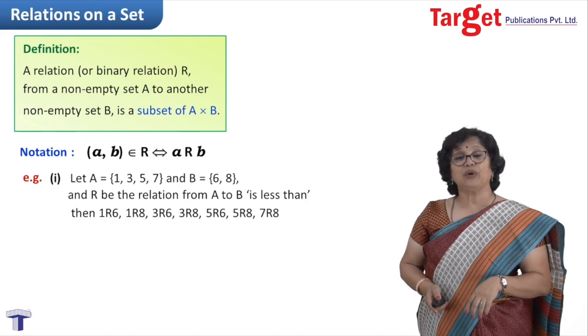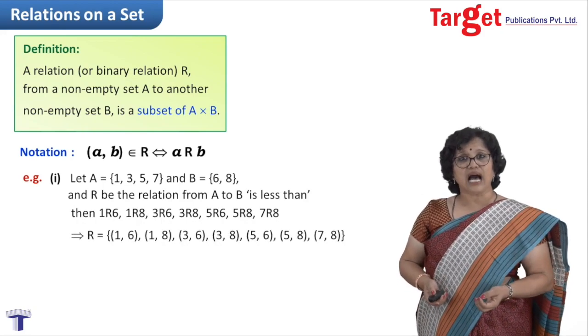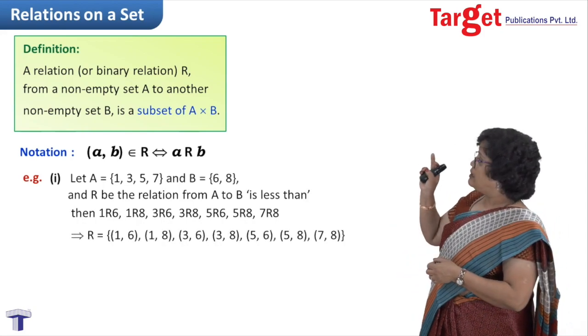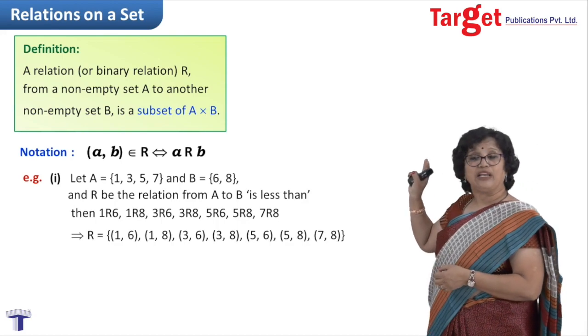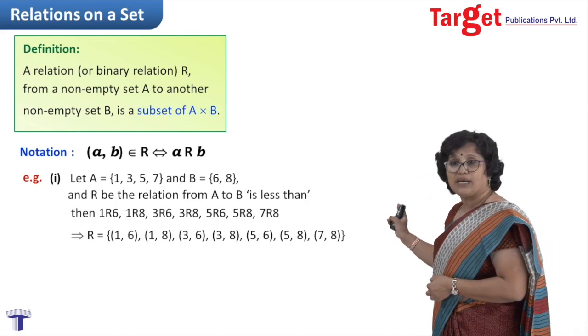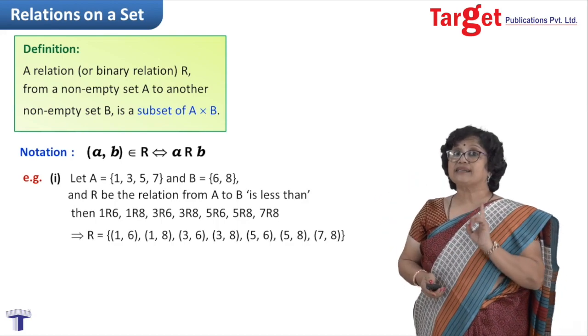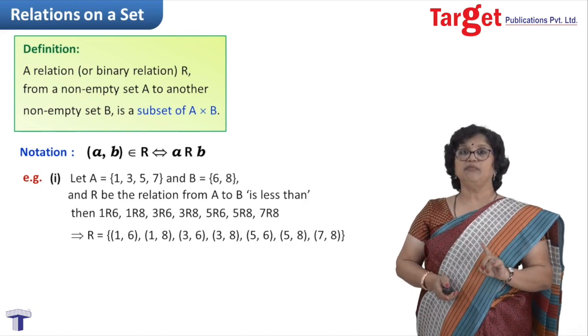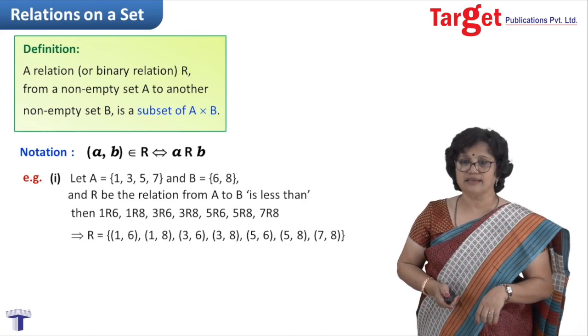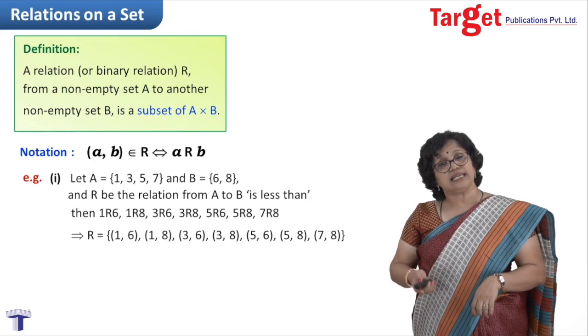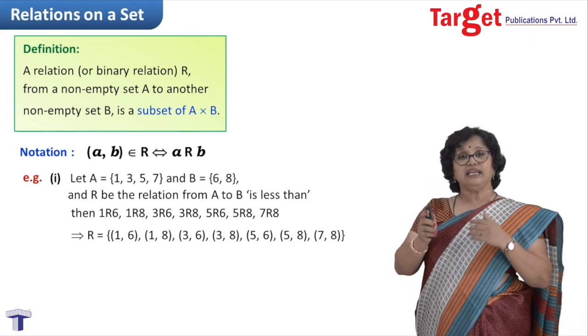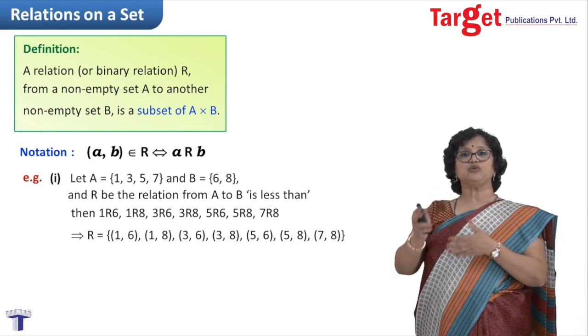If you wish, you could have also written set R in the form of a set, that set containing ordered pairs (1, 6), (1, 8), (3, 6), (3, 8), etc., except the pair (7, 6), because 7 is not less than 6. Now, this example was when relation was defined from set A to set B.